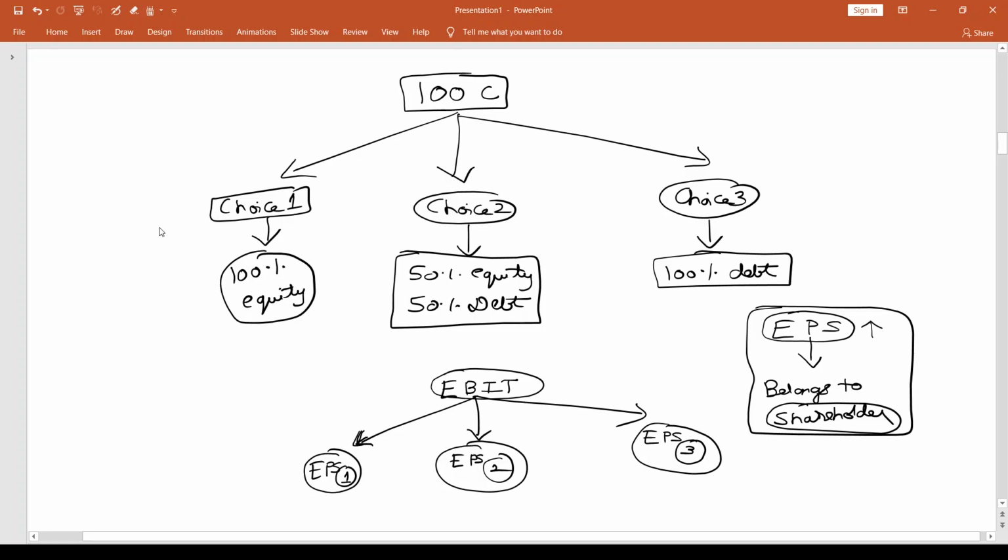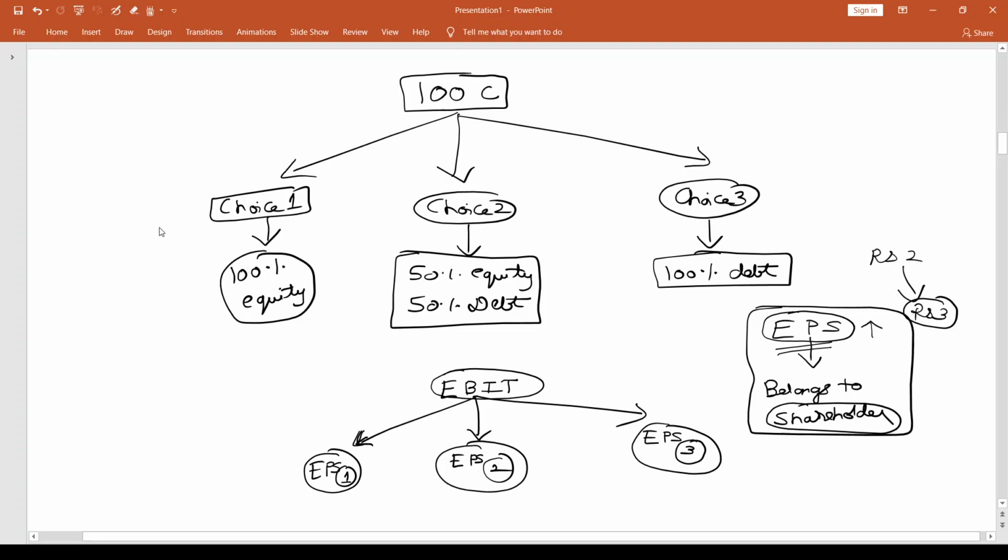And one of the ways in which the shareholders' wealth can be maximized is by having the earnings per share increase, by having the shareholders be able to claim more earnings for holding one share, right? If the earnings per share was 2 rupees and that becomes 3 rupees, for holding just one share, the shareholder is now having the right to claim 3 rupees of earnings, and that is going to be one way in which we will be able to increase the wealth of a shareholder.